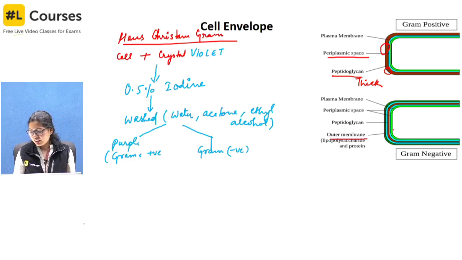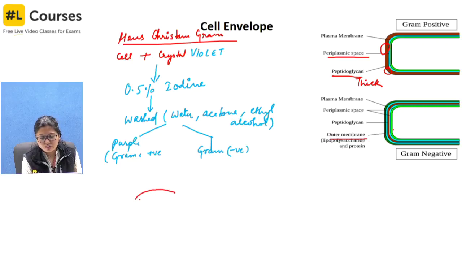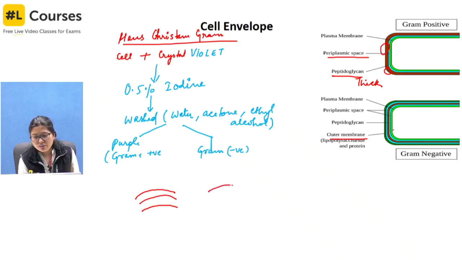Good evening. Now, the next thing we are moving to: this was the cell envelope. In the cell envelope, as I said in the beginning, you have the slime layer, then the cell wall, and then the plasma membrane. In case of gram positive, that slime layer will not be there. You have the plasma membrane and then the cell wall.